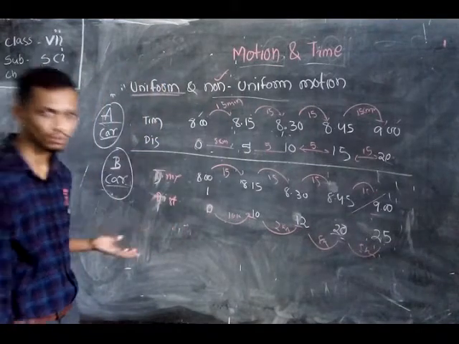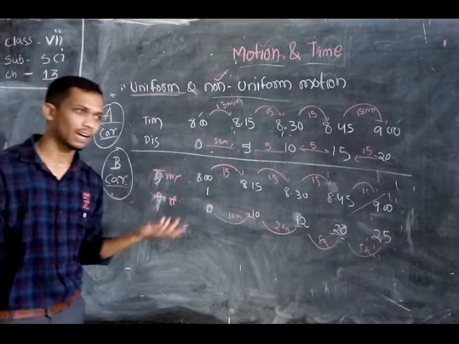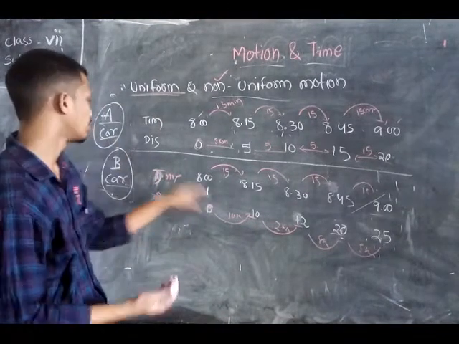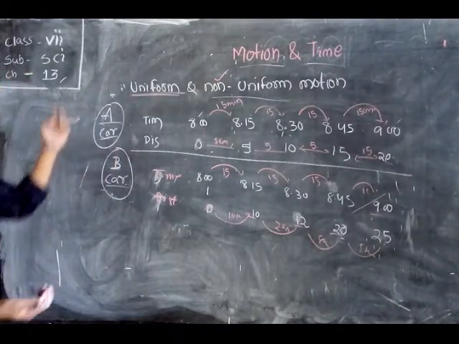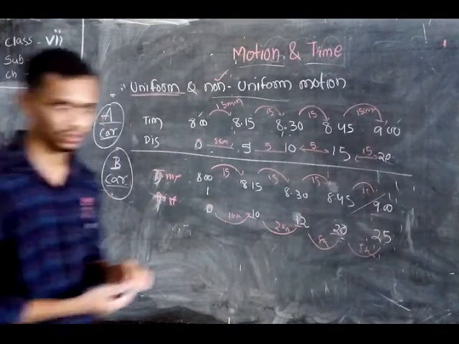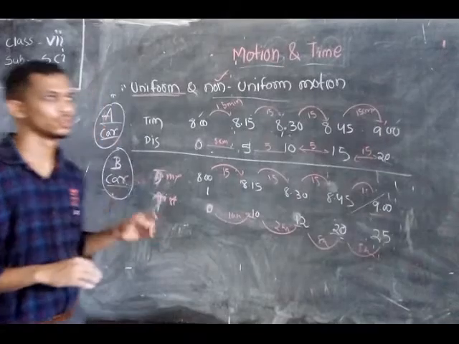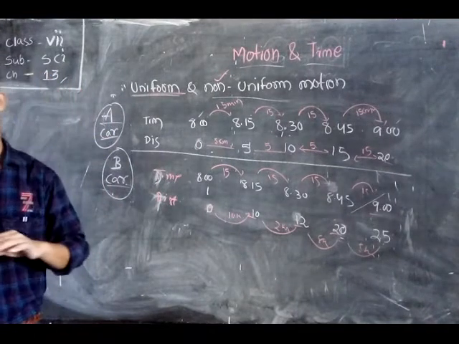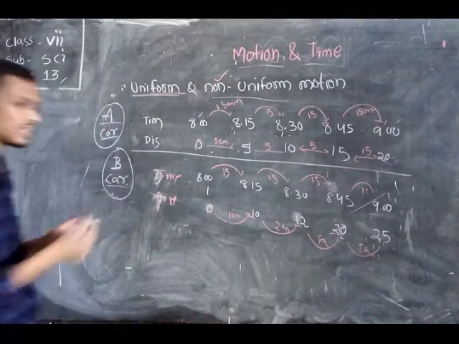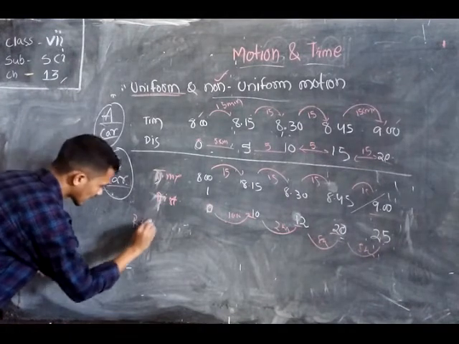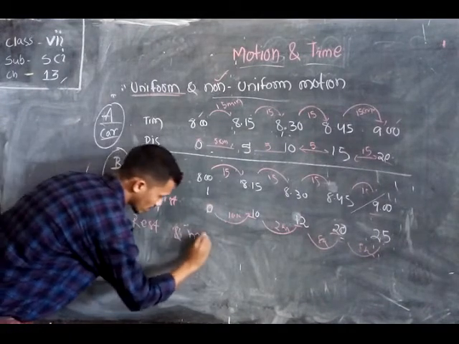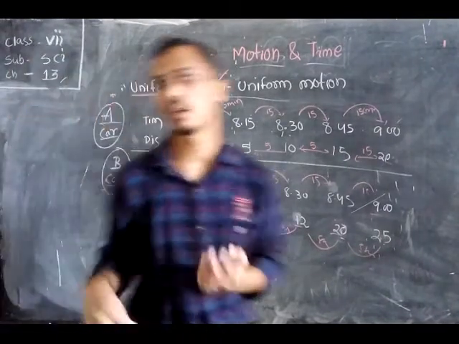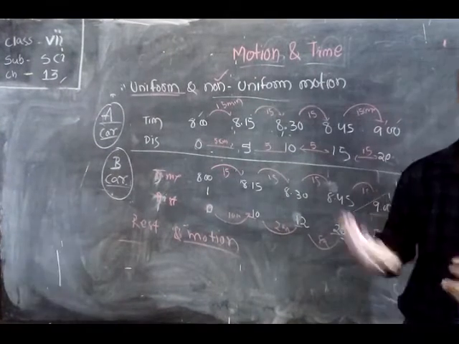So what is non-uniform motion? If a body travels random distances after equal intervals of time, then we call the motion of the body non-uniform motion. Yes, students, I think we have clearly understood uniform motion and non-uniform motion. So students, first we have cleared the concept of rest and motion. This is a very important concept that will help you in your future study also.